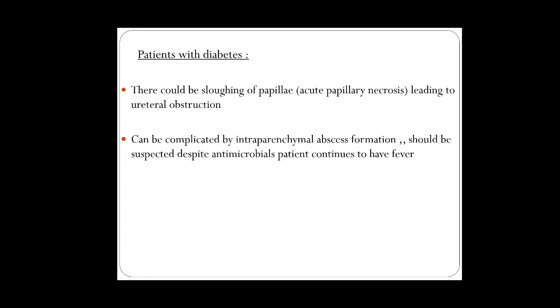In patients with diabetes, there could be sloughing of papillae, which leads to acute papillary necrosis, leading to ureteral obstruction, and it can be complicated by intraparenchymal abscess formation. It should be suspected if the patient continues to have fever despite antimicrobials, even on increased doses of antibiotics. Then suspect renal abscess. This is most common in immunocompromised patients like those with diabetes.